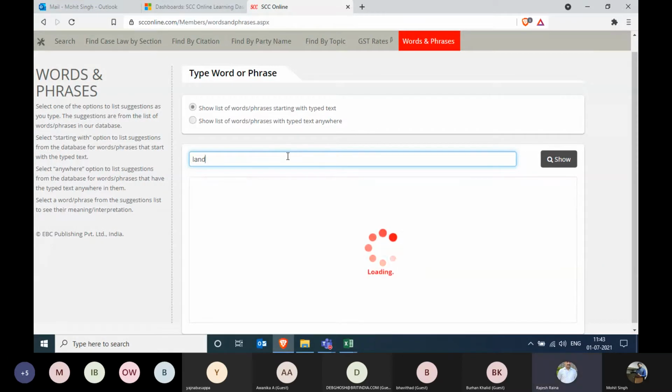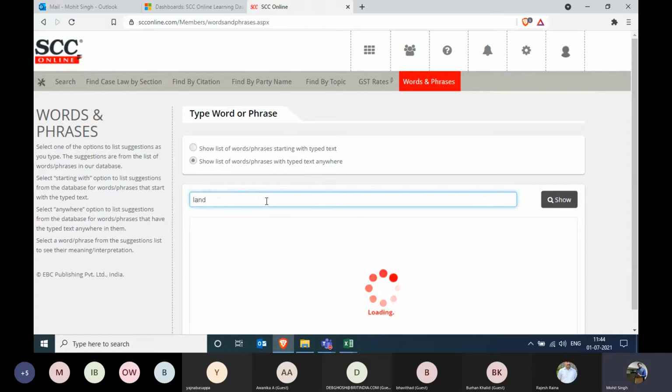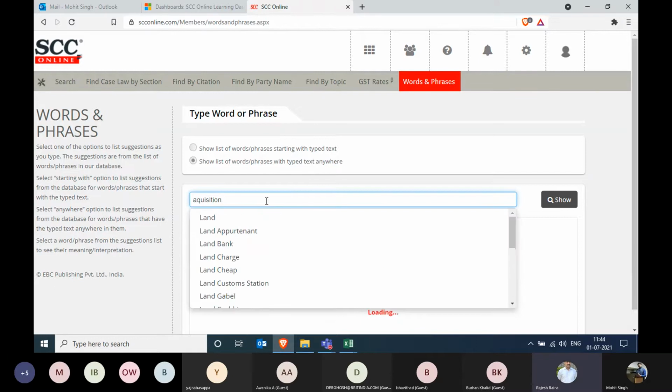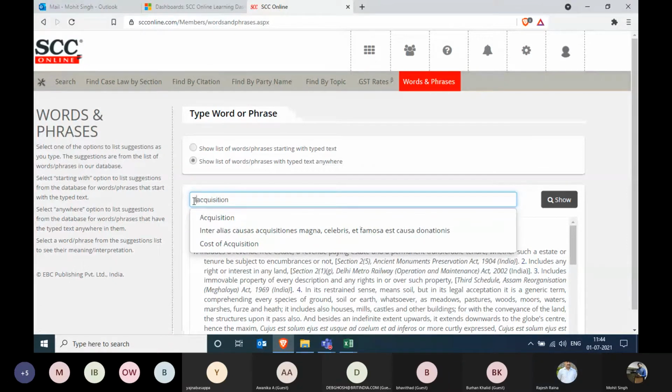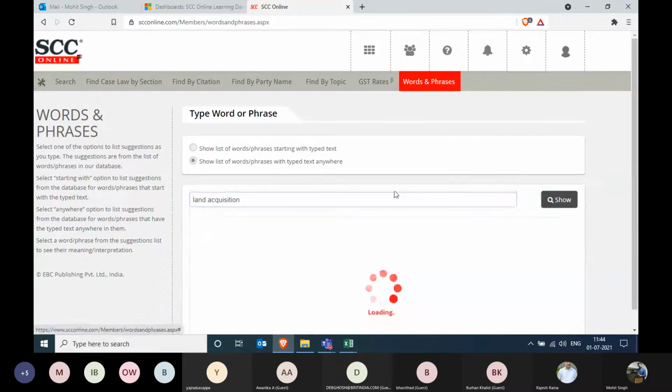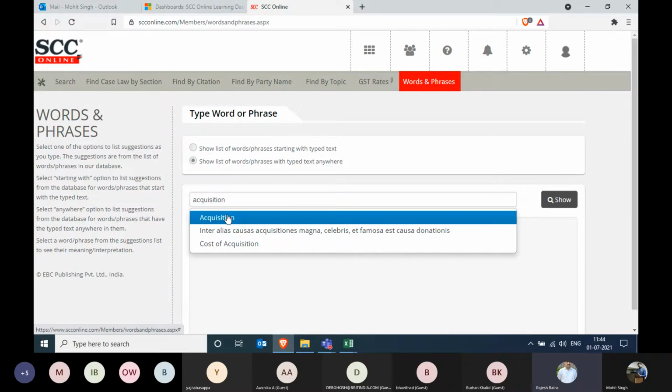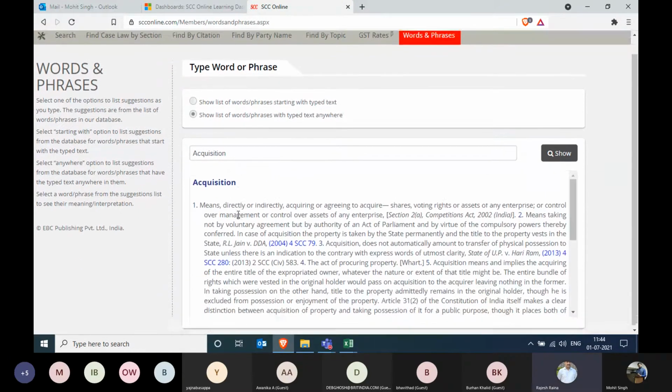I think the spelling is wrong. No, it's A-C-Q-U, the rest is okay. Only C first. Now you see. It's not on land acquisition, but on land; you were able to get some. Acquisition, it's showing us the meaning and the definition.